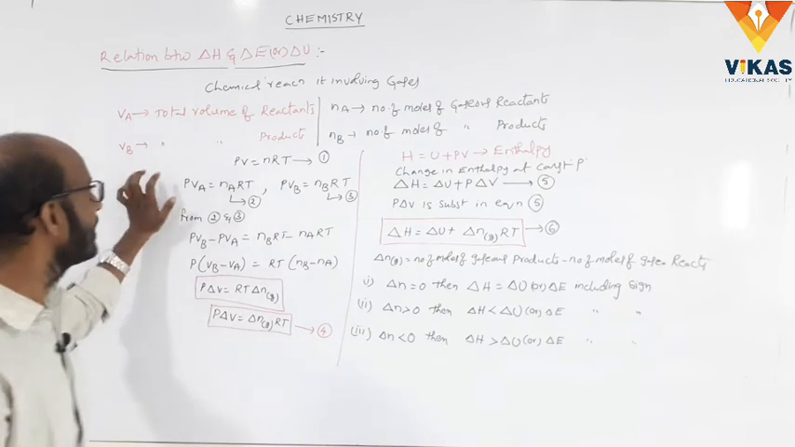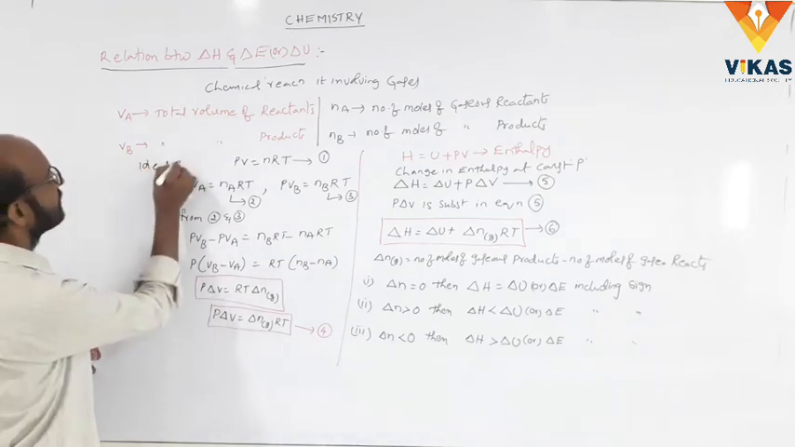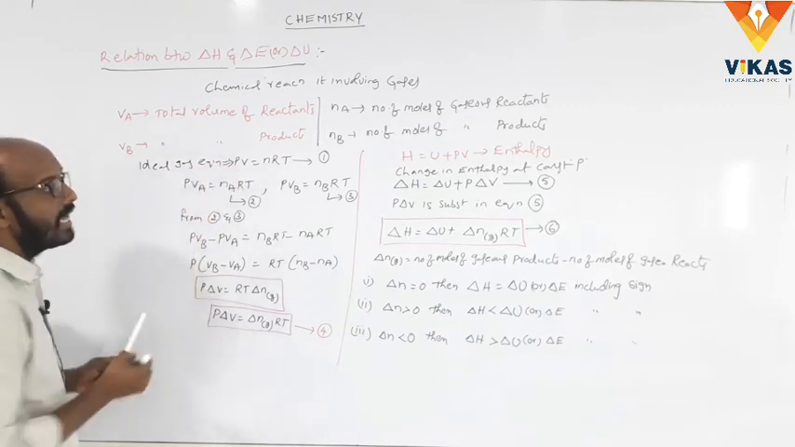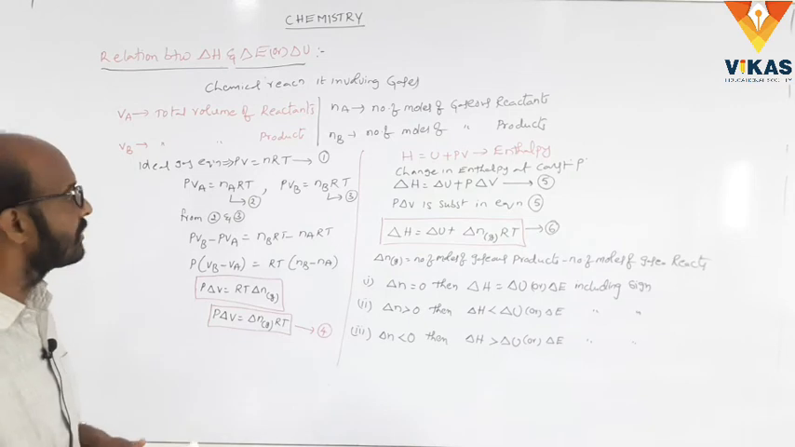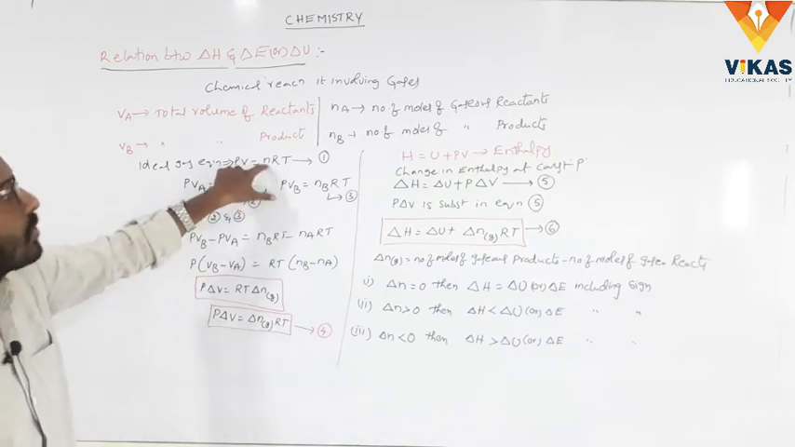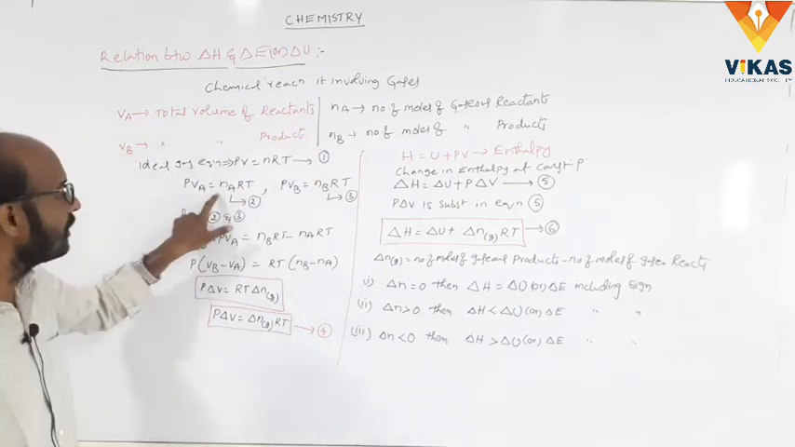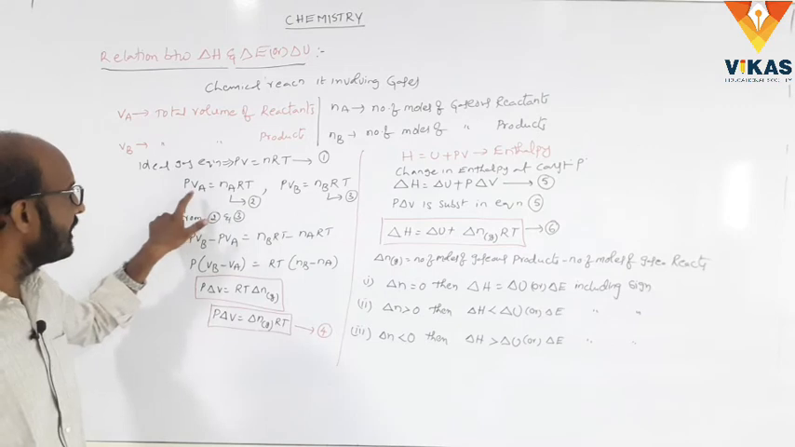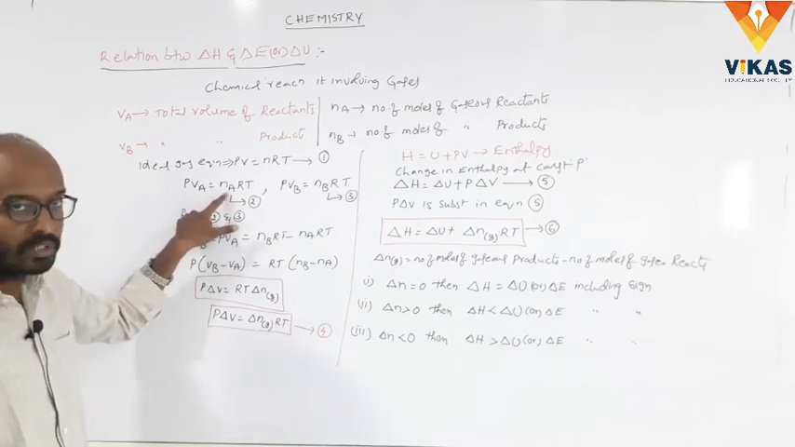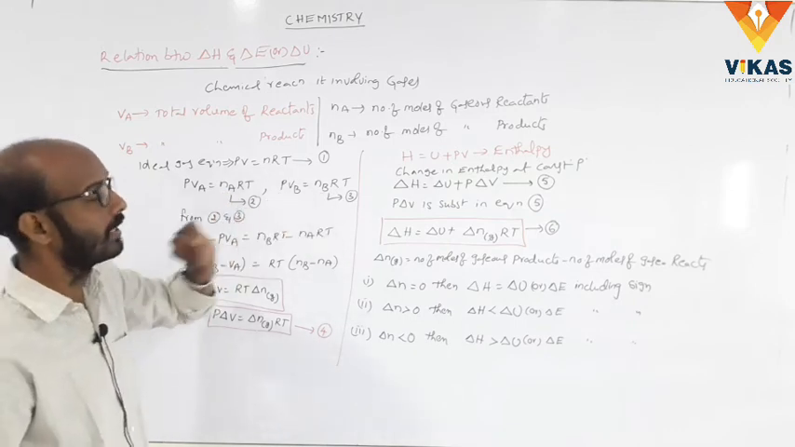We know the ideal gas equation. What is the ideal gas equation? PV is equal to nRT. This is the ideal gas equation, given as equation 1. So we write PV is equal to nRT in terms of VA, VB, nA, nB. So we write PVA is equal to nART, where VA is the total volume of the reactants and nA is the number of moles of gaseous reactants, and PVB is equal to nBRT.